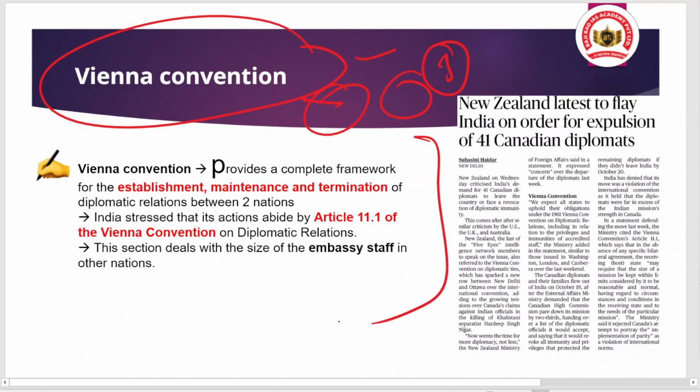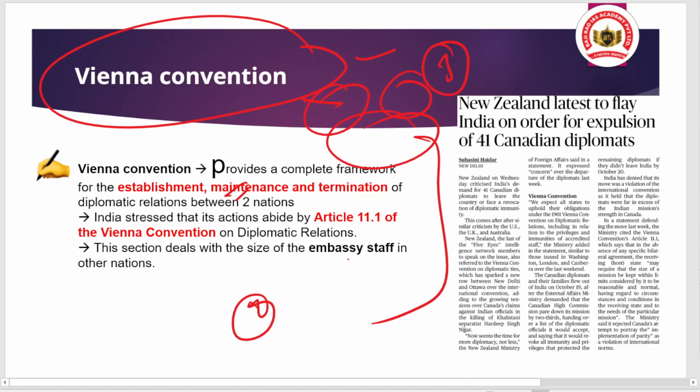Okay. So basically, the Vienna Convention provides a complete framework for the establishment, maintenance, and termination of diplomatic relations between two nations. There are conditions under which diplomatic relations can be established or curtailed. And India is a signatory of the Vienna Convention, as well as Canada.